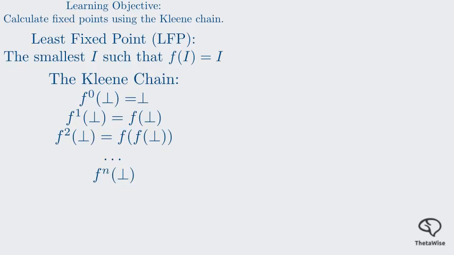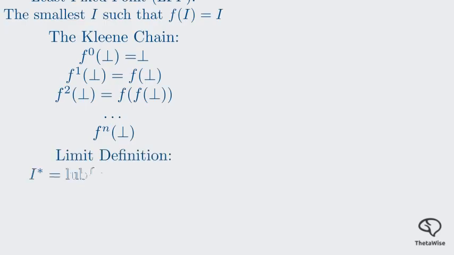This sequence is called the Kleene chain. We denote the nth iteration as f superscript n of bottom. If our operator f is omega continuous, meaning it preserves the least upper bounds of increasing chains, then the least fixed point, I star, is exactly the supremum, or least upper bound, of this infinite sequence.